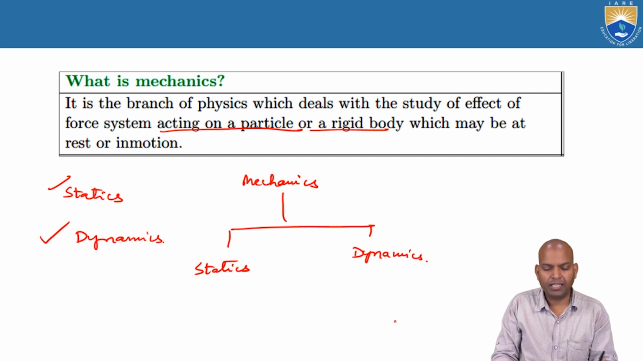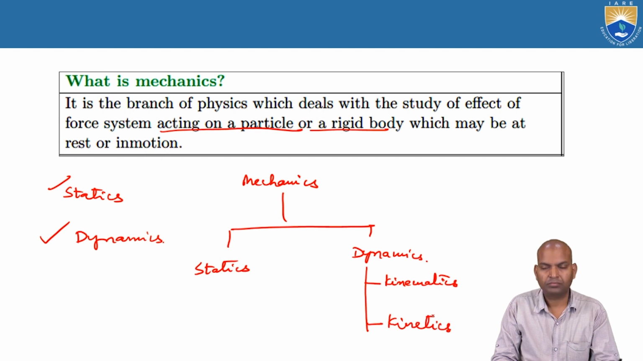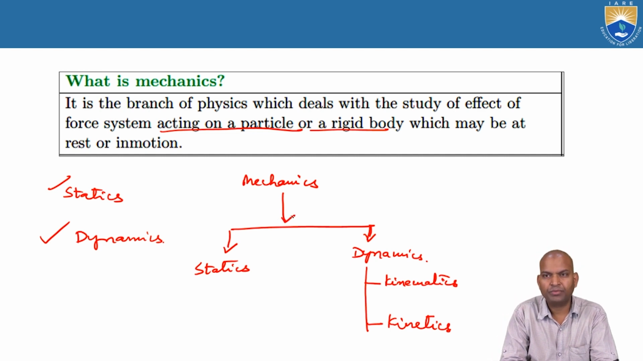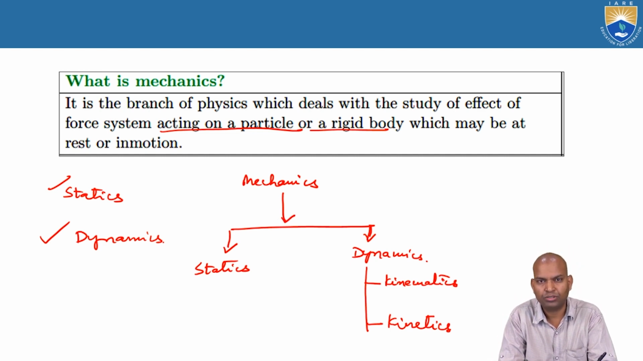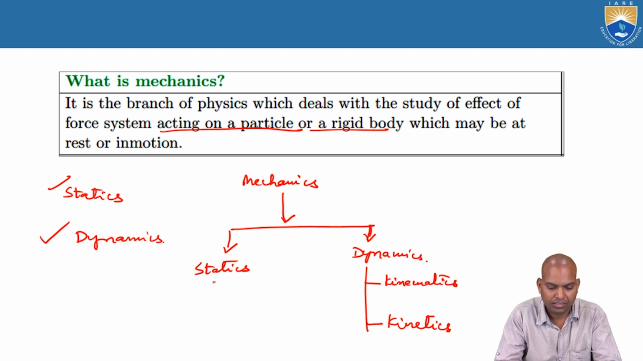The dynamics is again divided into two parts: one is known as kinematics and another one is kinetics. So thus mechanics is divided into two parts, statics and dynamics. Dynamics is again subdivided into two, that is kinematics and kinetics. Okay, in statics, what are the chapters that are going to come?